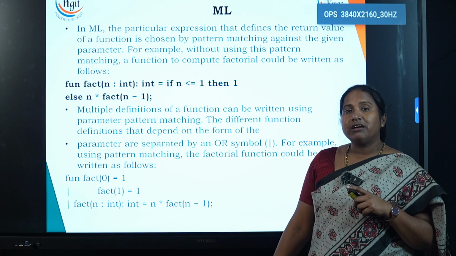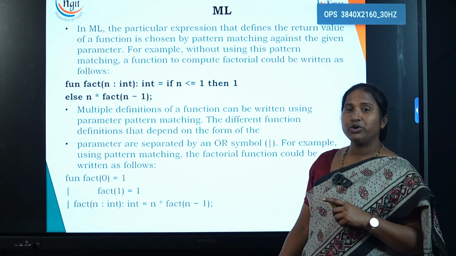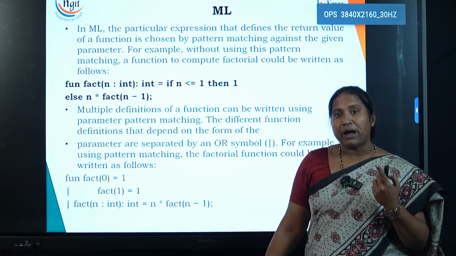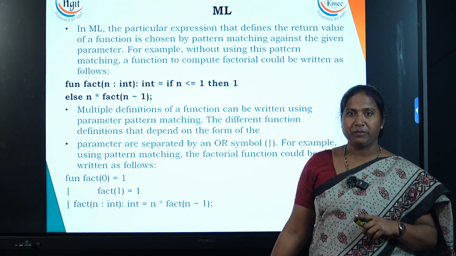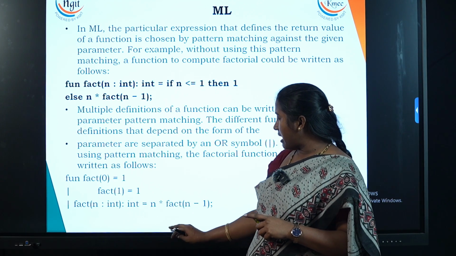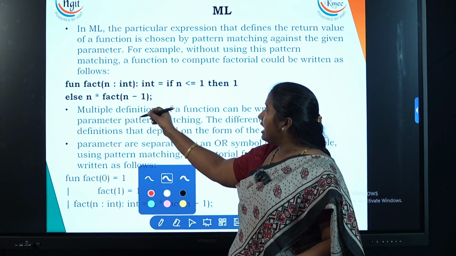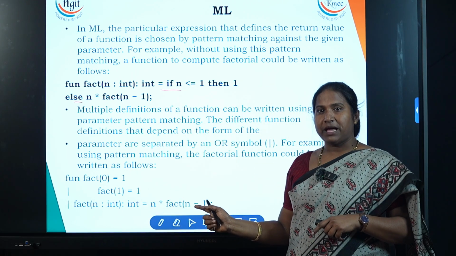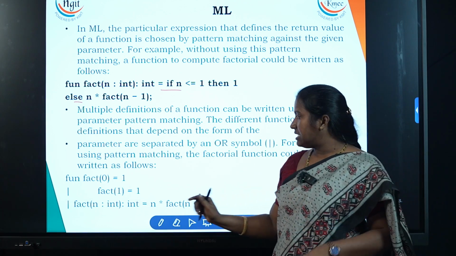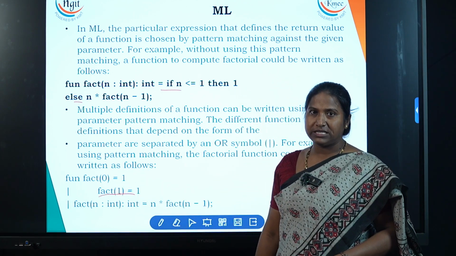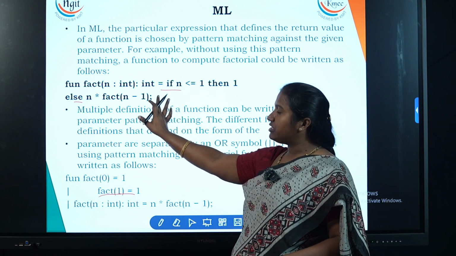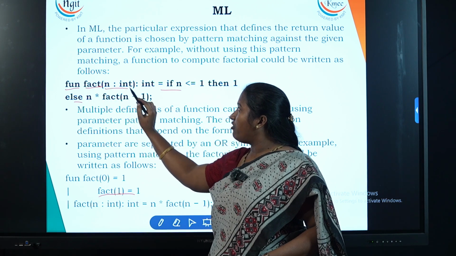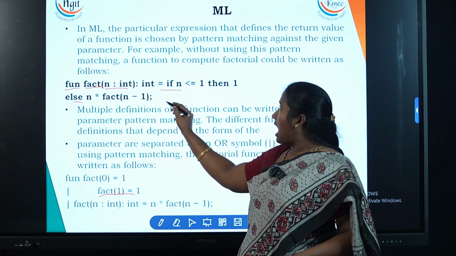Now I have an example to show you, which is the factorial of a number. This program can be written using pattern matching and without using pattern matching. Without pattern matching, we have to use an if and else block. In pattern matching, whatever pattern repeats, that we put under the logical OR symbol. Now let's see this code without pattern matching. Fun is the keyword, fact n of integer is the formal parameter, and then the expression.